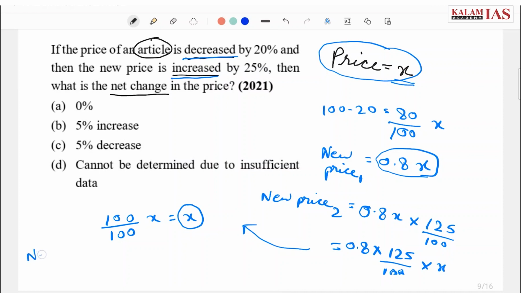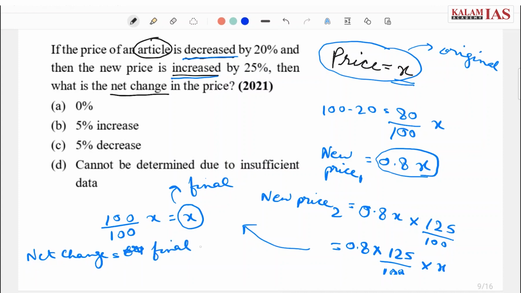So net change is final minus original. Here in both the cases it is x minus x. So the answer is 0. There is no net change in the price of the article, which is option A.